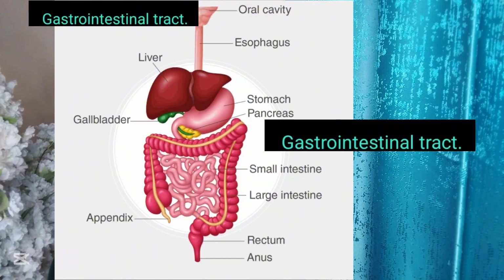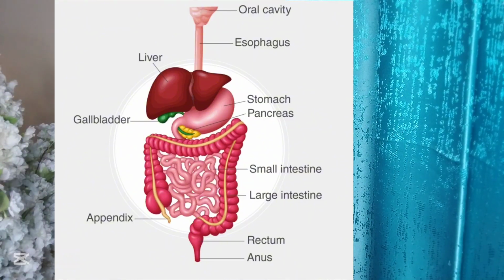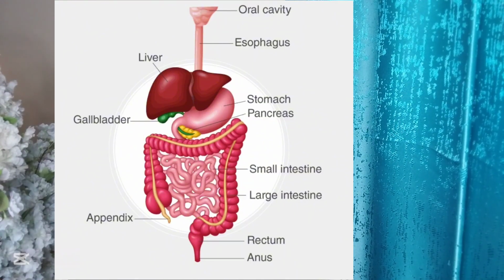It is like a tube that is responsible for breaking down food, absorbing the nutrients, and eliminating the wastes that remain after the food has been broken down. So this waste is eliminated from the body in form of feces. The gastrointestinal tract is simply your intestines.